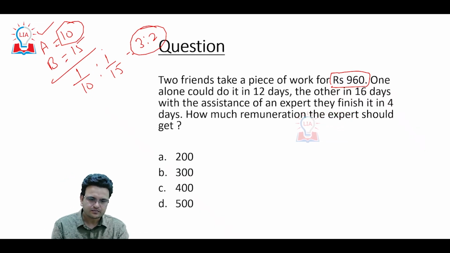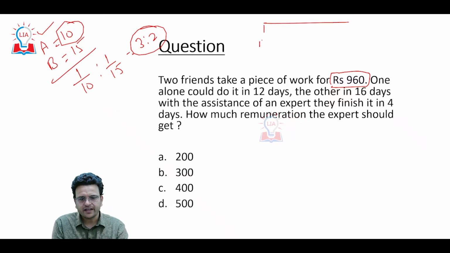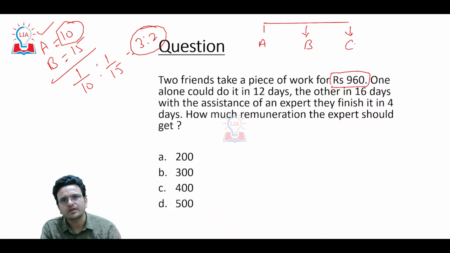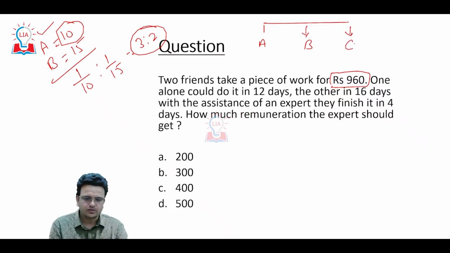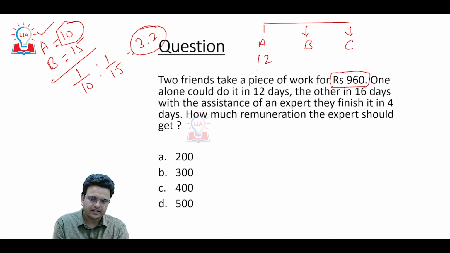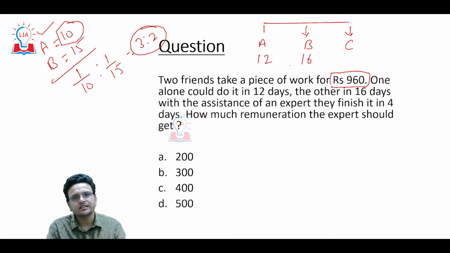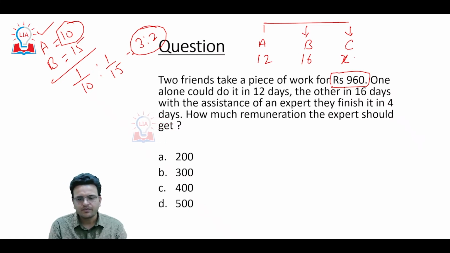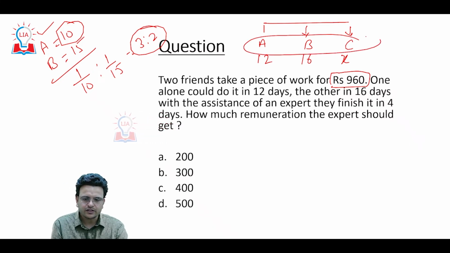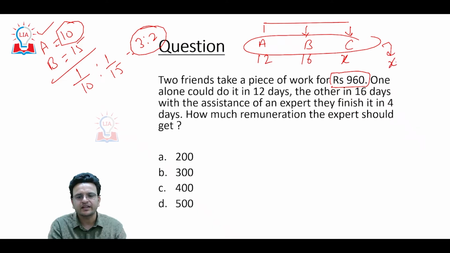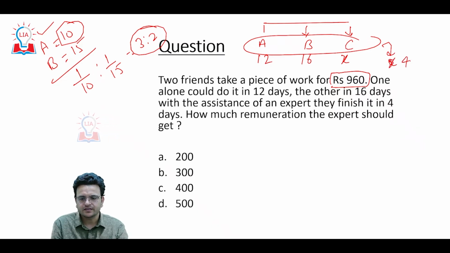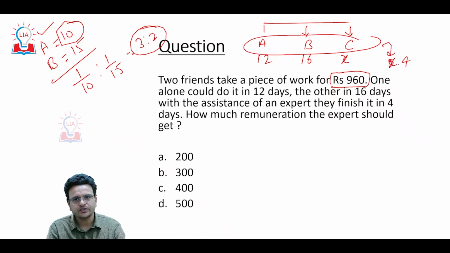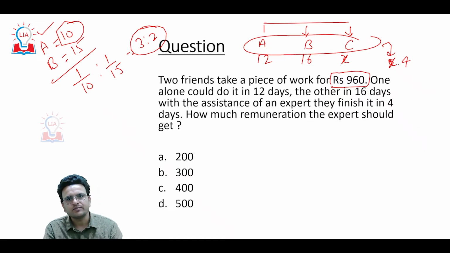So here, consider two friends, friend A and friend B, and they have taken the help of one more person, that is friend C. Friend A can complete a work in 12 days, B in 16 days, and C, consider, can complete the work in X days. When all three are working together, they are able to complete the work in 4 days. In what ratio will the amount of money be distributed?